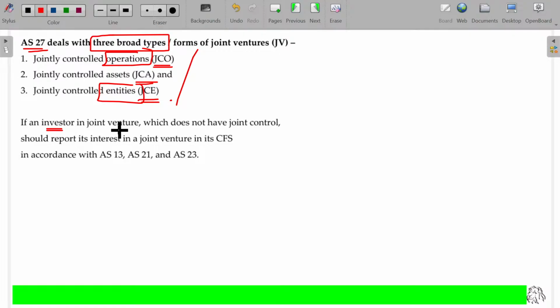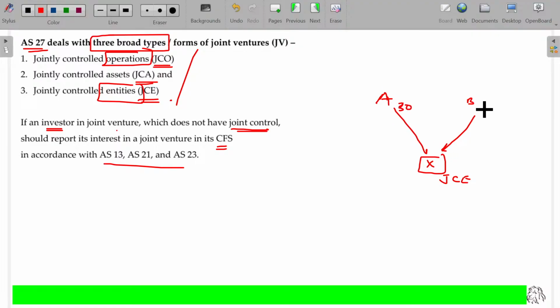An investor in a joint venture which does not have joint control should report its interest in the joint venture in its CFS in accordance with either this one or this one or this one, right? Clear? So usually A and B form a jointly controlled entity, and A also controls and B also controls. Suppose A invested 30% and B invested 70%.